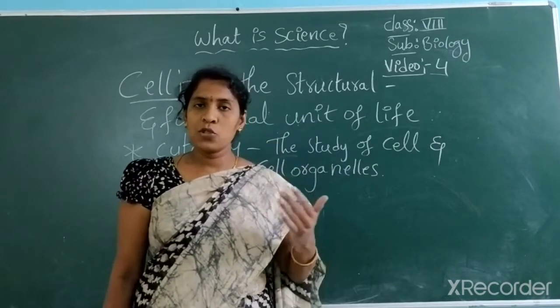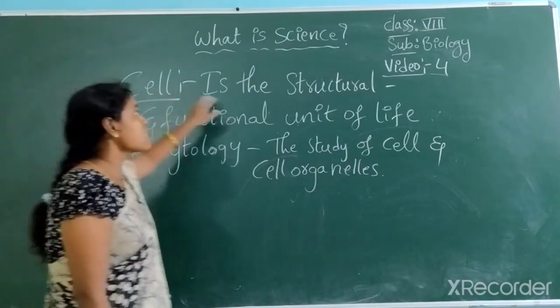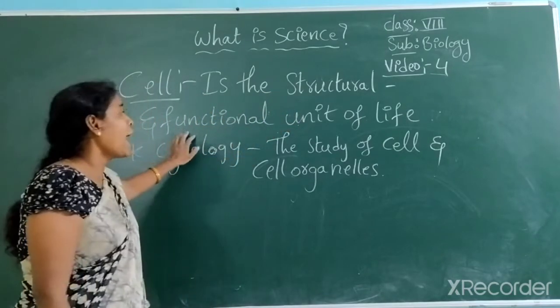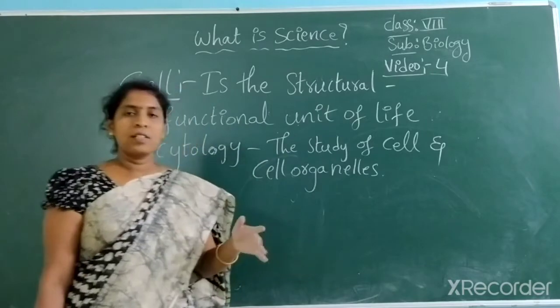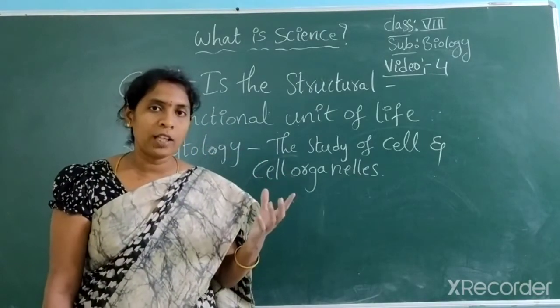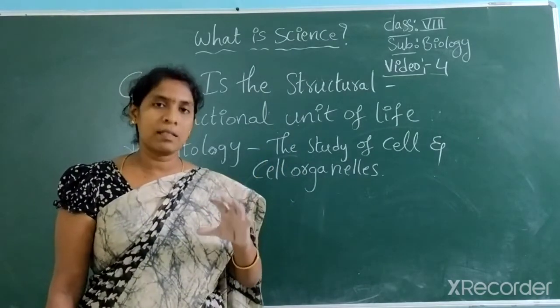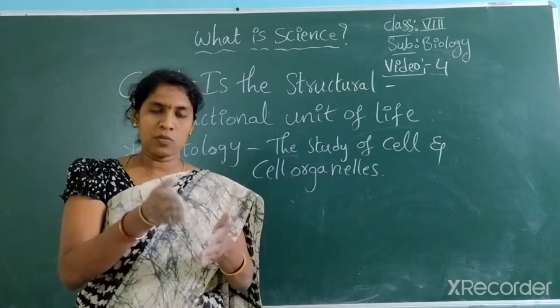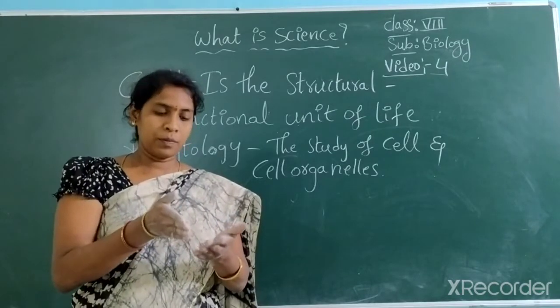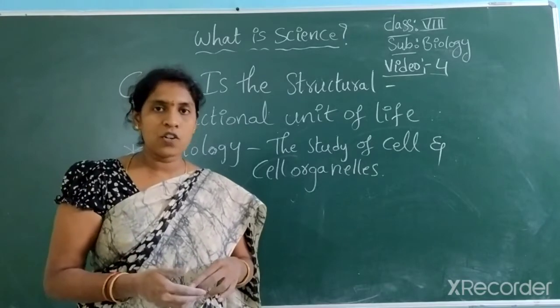So tissues are made up of cells. Then what is a cell? The cell is the structural and functional unit of life. This cell is known as the building block of our body. For example, a building is constructed from bricks. Am I right? Between the bricks they put cement, and they construct a large building.